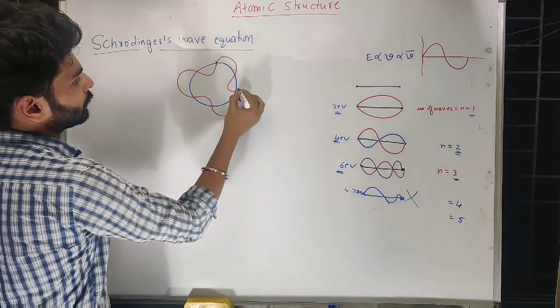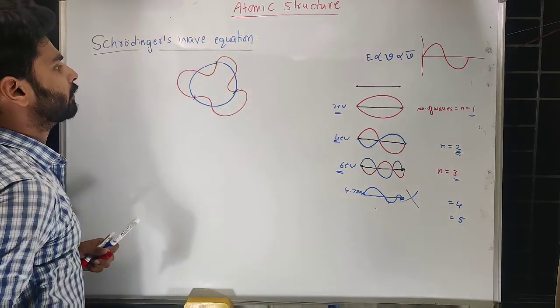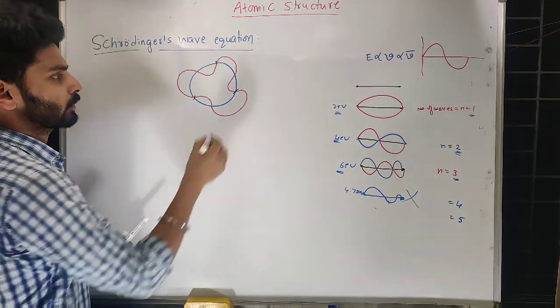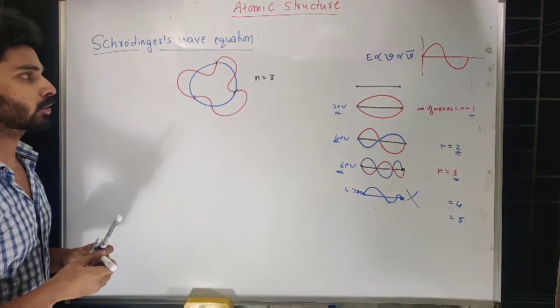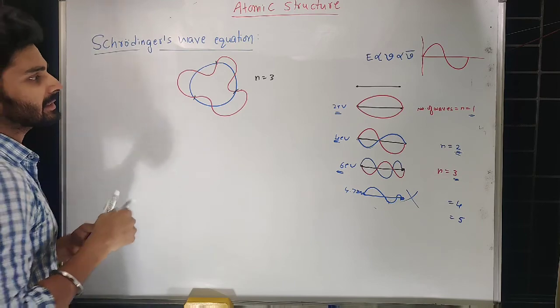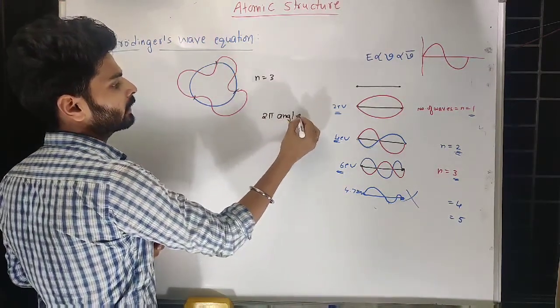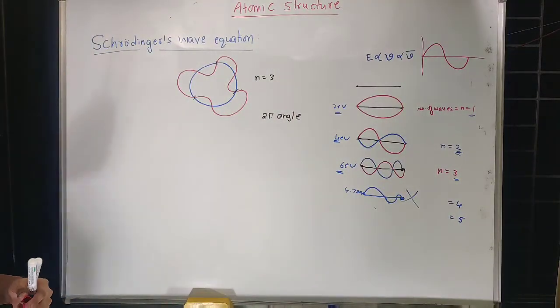So from here to here one wave, and from here to here another wave, and from here to here another wave. So the number of waves here is 3. Like that you can count the number of waves traveled. How long a distance? This is actually a 2 pi angle. So 2 pi angle, and number of waves 3.